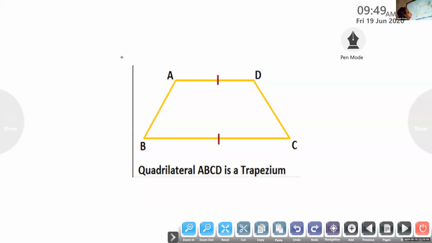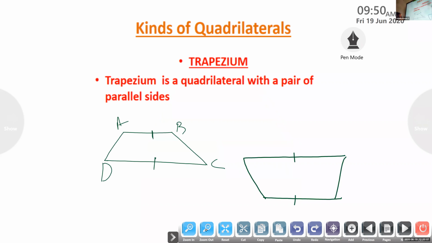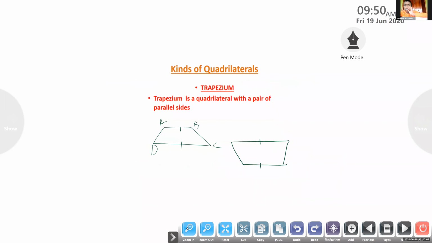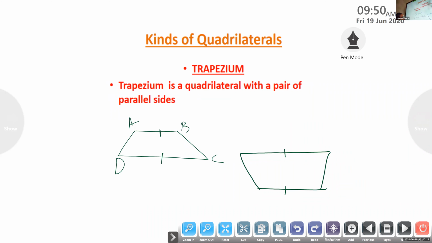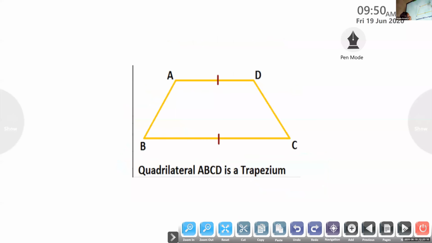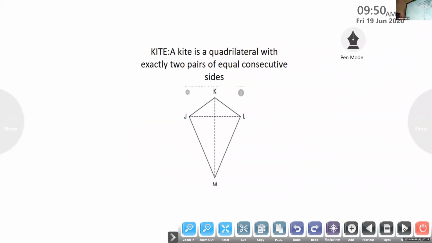So, Adikesh, read what is trapezium. Trapezium is a quadrilateral with a pair of parallel sides. Okay, next is kite, right? Kite, K-I-T-E.